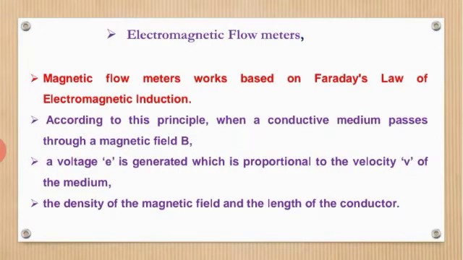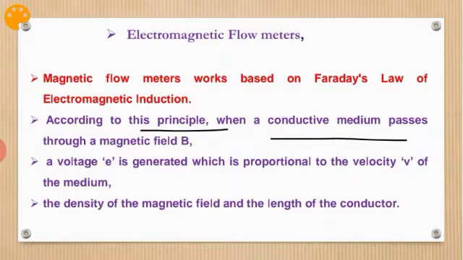The first one is the electromagnetic flow meter. Magnetic flow meters work based on Faraday's laws of electromagnetic induction. This electromagnetic flow meter is only for measuring a conductive medium.